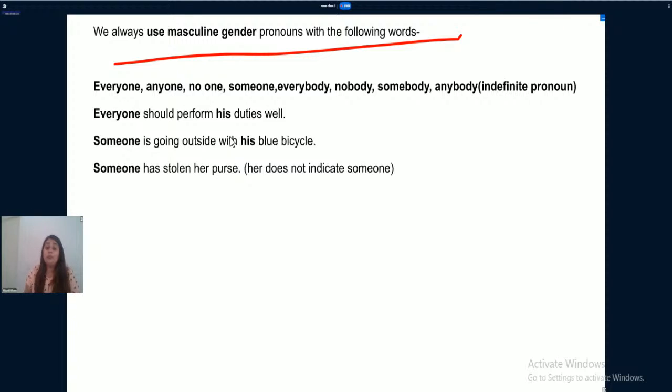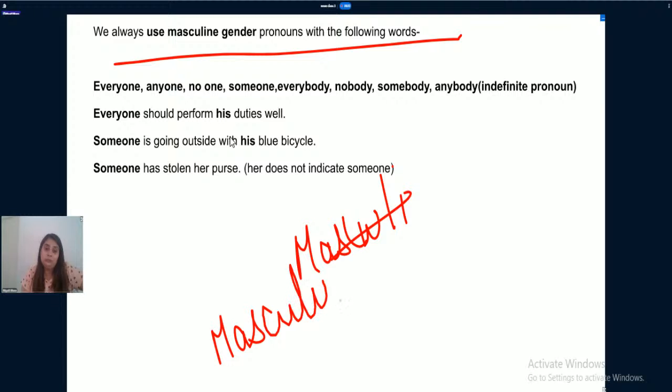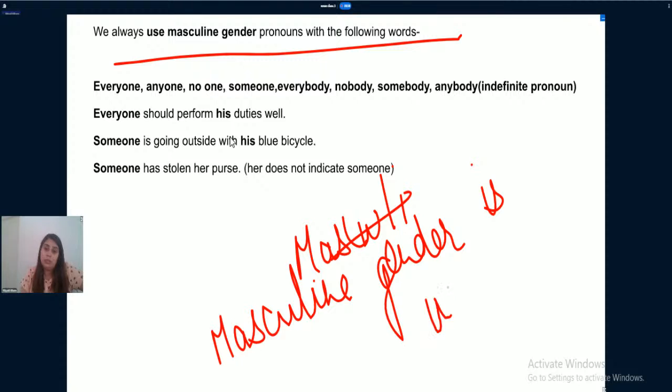But because we follow a patriarchal society, because male is the head in our society, in our social structure, that's why with these words, always and always, masculine gender is used. Everyone should perform their duties well. No, the sentence was wrong. Everyone should perform his duties well. Someone is going outside with his blue bicycle.